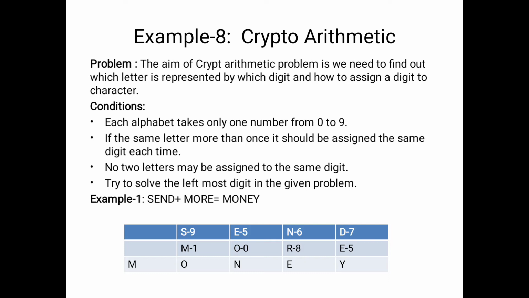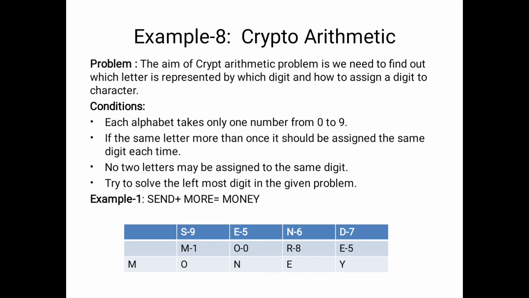In these words, 8 different characters are available. Now we will try to replace each character by a number from 0 to 9. Our answer is MONEY. So here I will replace S by 9, E by 5, N by 6, D by 7, M equal to 1, Y is considered as 0, R is considered as 8. E is already available in SEND, where the E value is equal to 5.